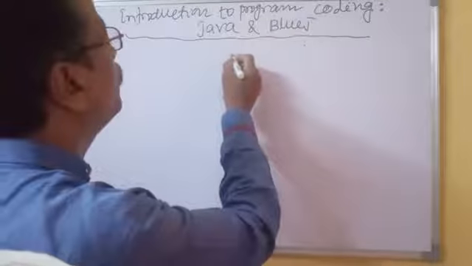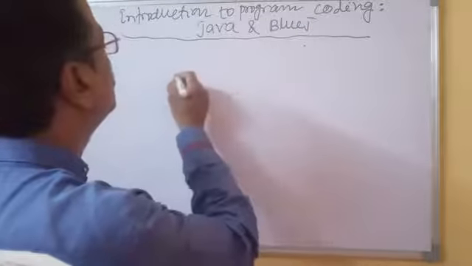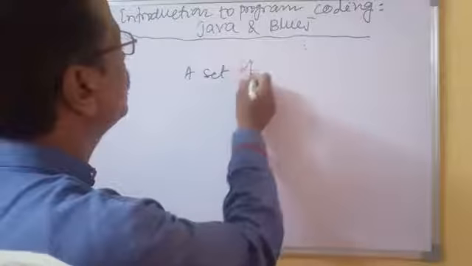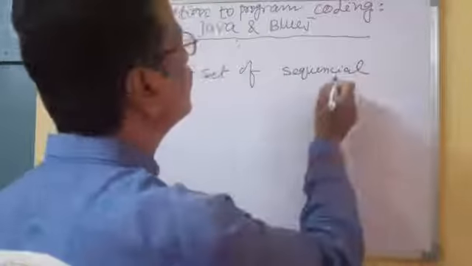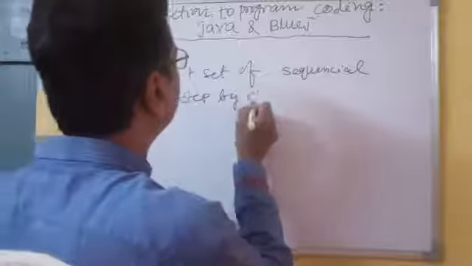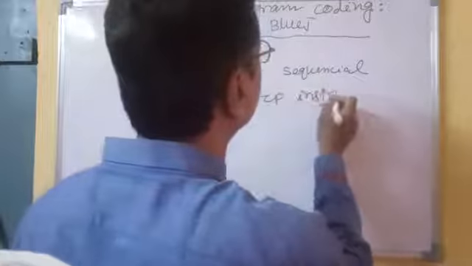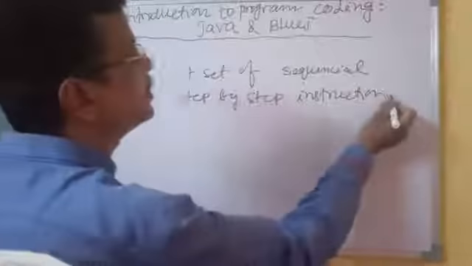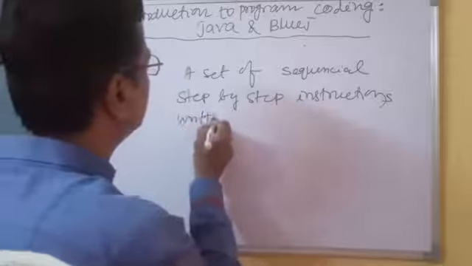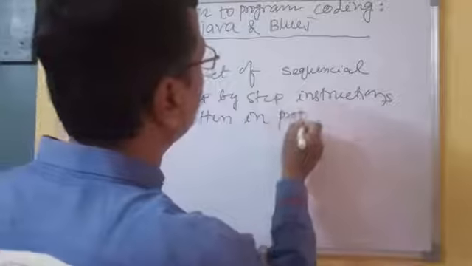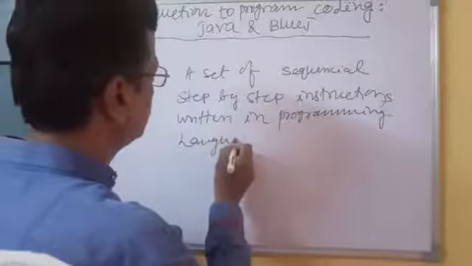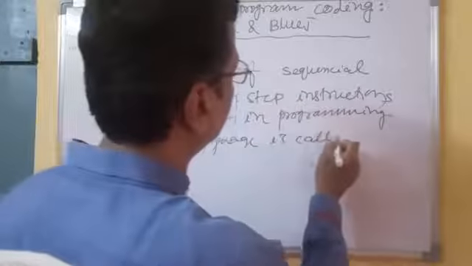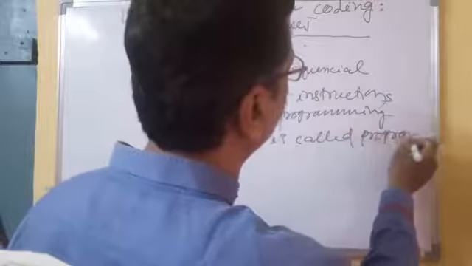To solve one problem, a set of sequential, step by step instructions written in a programming language is called a program.